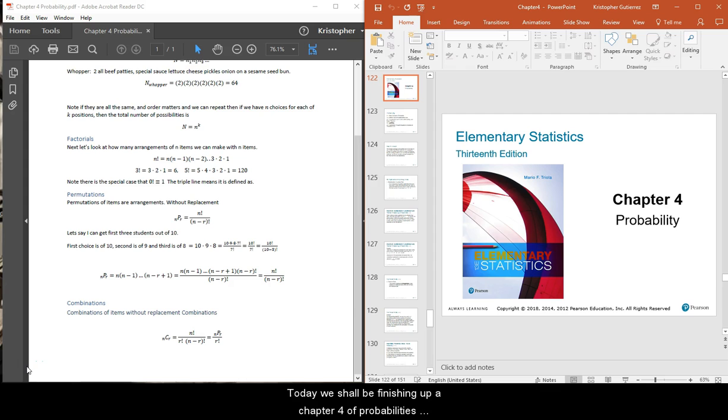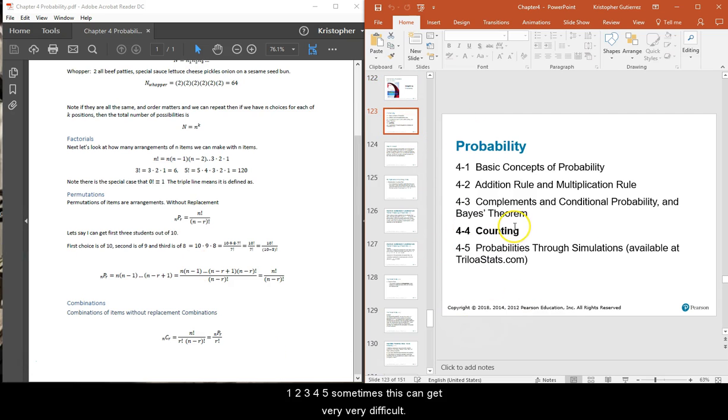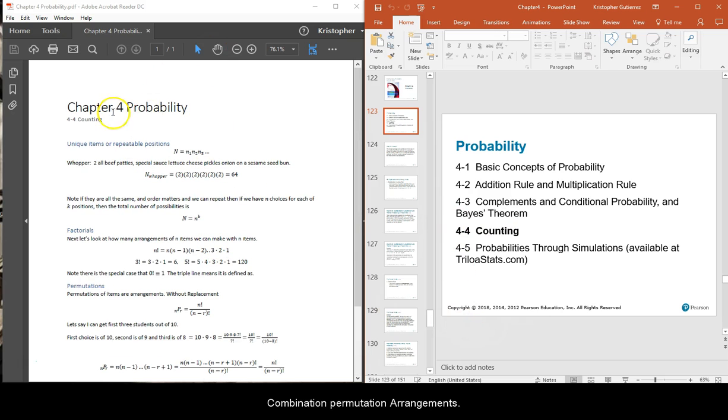Today we shall be finishing up Chapter 4 of Probabilities, which involves counting. So, for probabilities, this will involve counting. That seems easy enough. 1, 2, 3, 4, 5. Sometimes this can get very, very difficult, though, especially if you have certain things that keep changing. All right, and we're going to talk about that. We're going to talk about combinations, permutations, and arrangements. We're going to talk about all of that fun stuff. So here we go. A lot of stuff on Chapter 4 here.